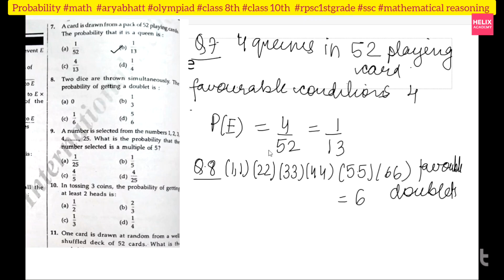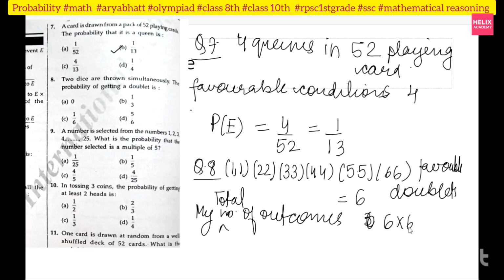Okay. But how many outcomes can I get? 6 in one dice, 6 in another dice. So the total number of outcomes will be 6 into 6, that is 36. So my probability of the event, that is doublets, will be 6 upon 36, or 1 upon 6 only. Okay, so it will be option C.